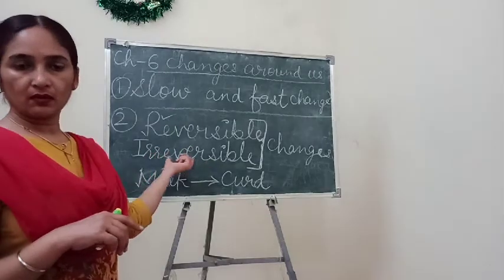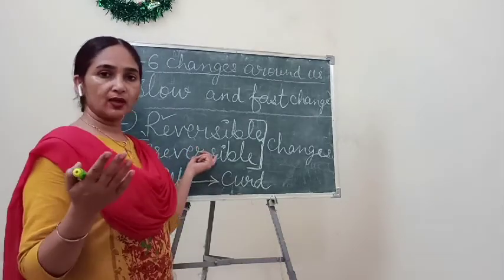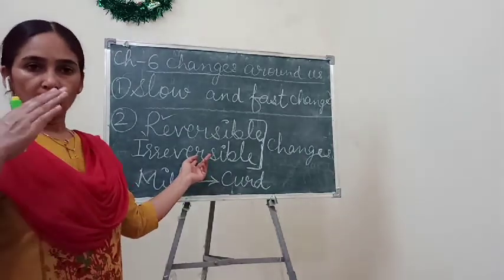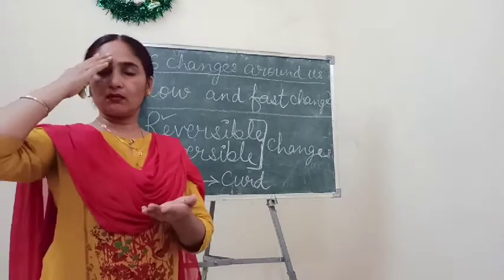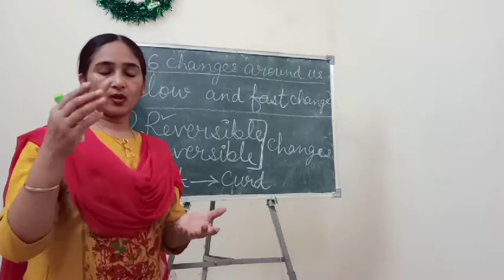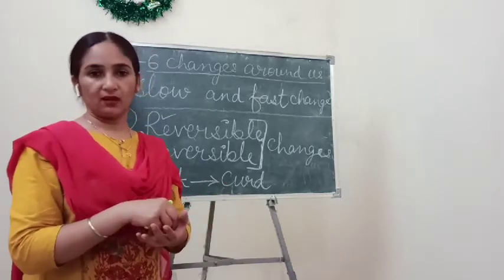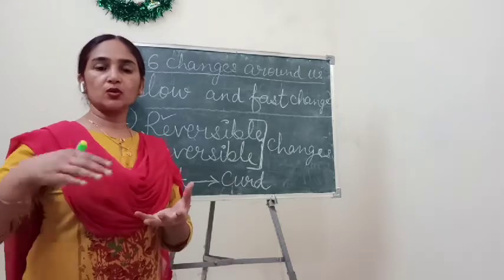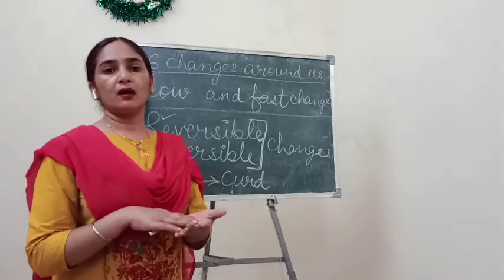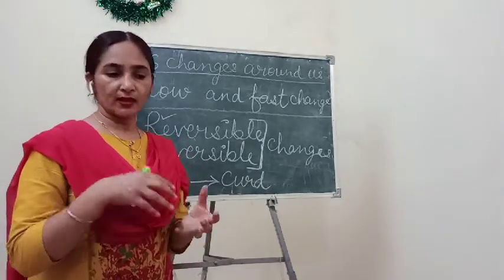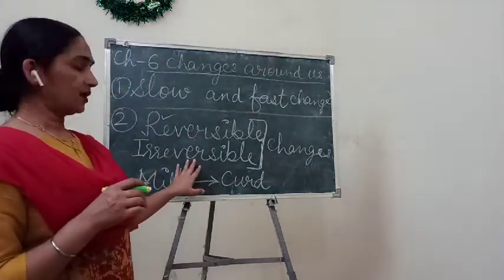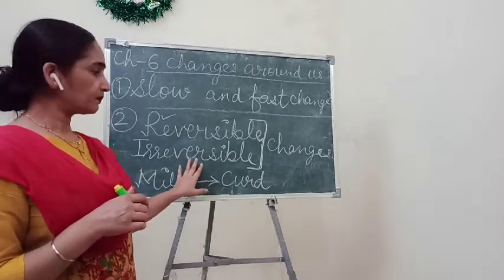Growth of any individual, growth of any living thing, also comes under irreversible. एक बार किसी प्लांट का सीड से ग्रो हो जाए, ट्री में कन्वर्ट हो जाए, तो अगेन वो प्लांट ट्री नहीं बन सकता, वो ट्री सीड नहीं बन सकता. अंडरस्टैंड? Once anybody grows into an adult, then it will not again change into an infant stage or child stage. Understand? So these kinds of changes come under irreversible changes.